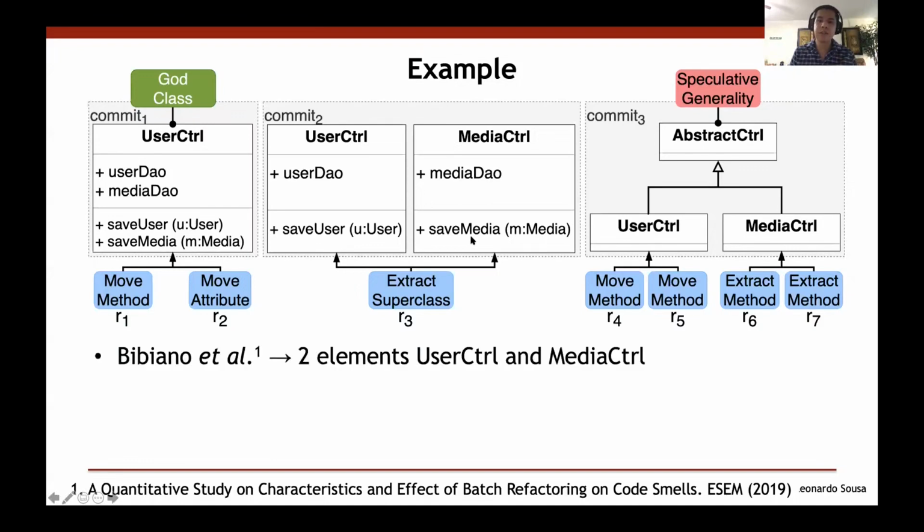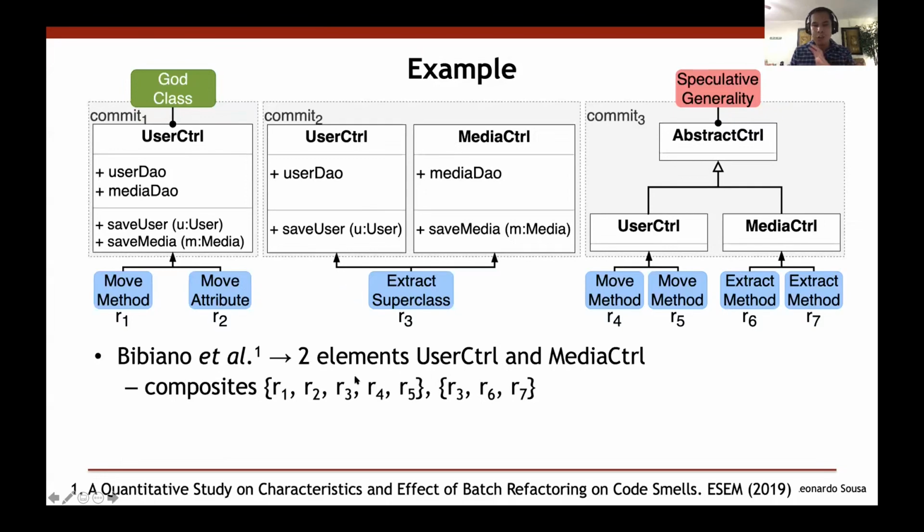For example, let's consider the work of Bibiano and colleagues. Bibiano investigated how to group refactorings as a composite. The definition of composite is a set of refactorings that are applied to a single code element. So they use as a constraint, as a criterion, one code element. So in this scenario, Bibiano would have used 2 code elements, user controller and media controller. Consequently, they would have created 2 composites. The first composite related to the user controller and the second composite related to the media controller.